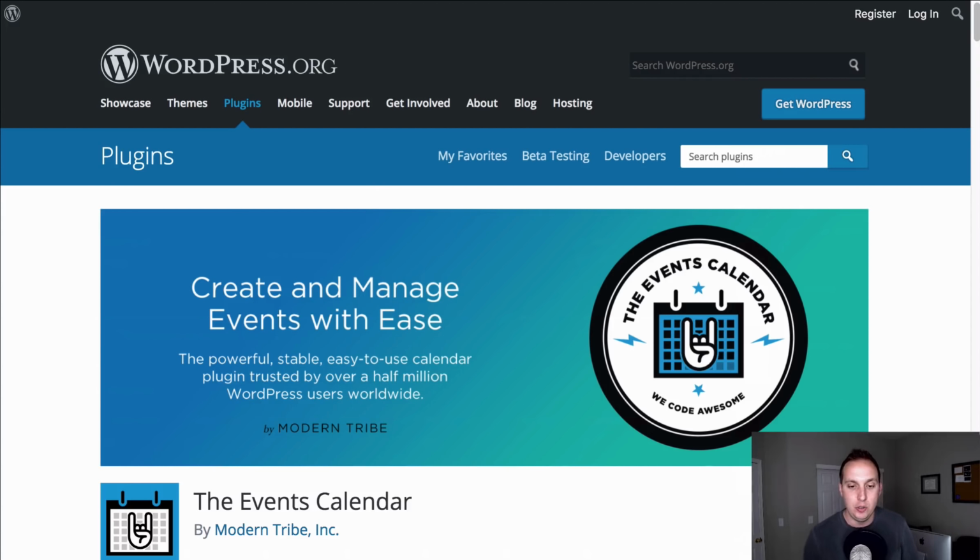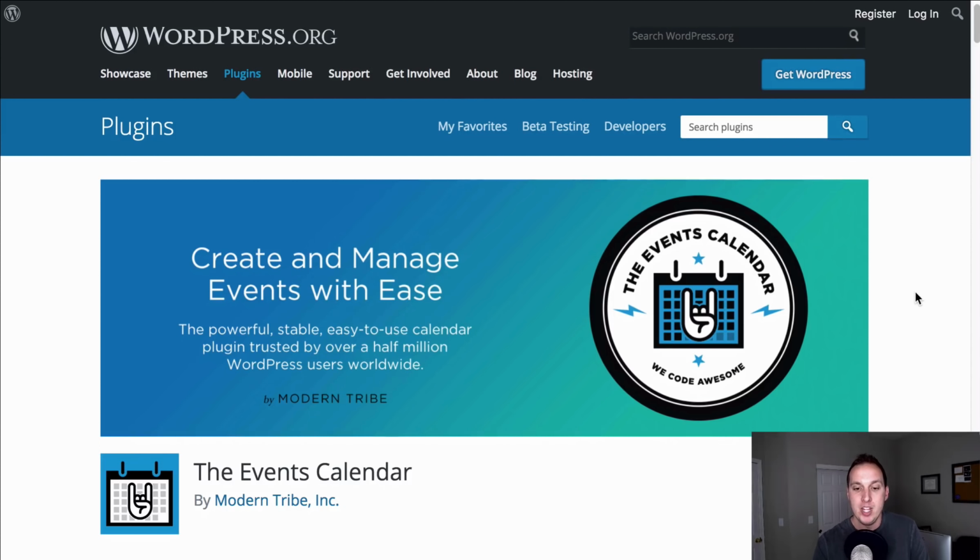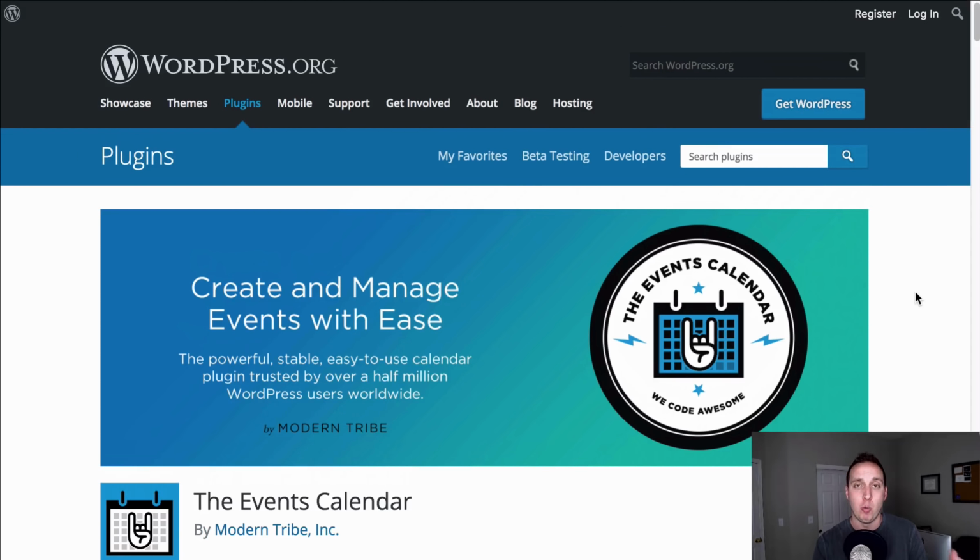And finally, to top off my free plugin list is the Events Calendar plugin by Modern Tribe. Now there is a pro version of this. I do recommend the pro version if you get into some customizations and things like that, but the free plugin is very good if you're working on a website that just needs to have some basic events.